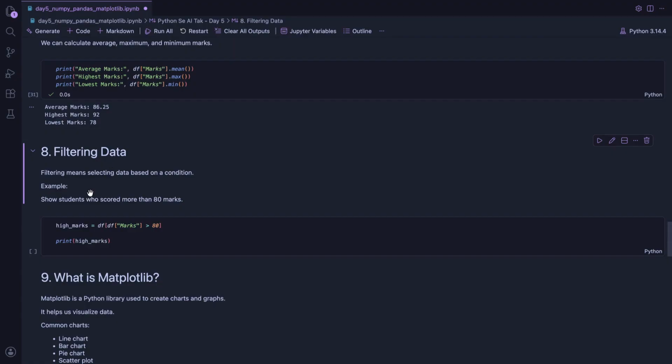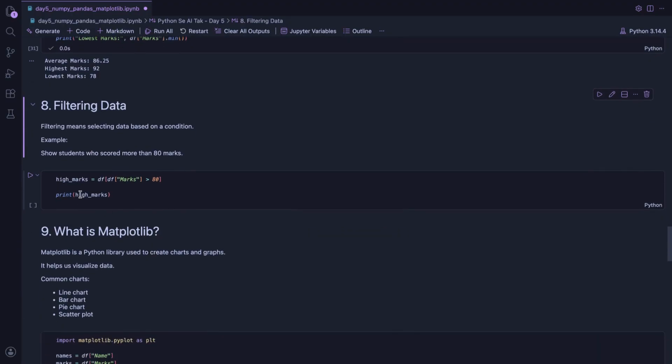Now let's learn filtering. Filtering means selecting only the data that matches a condition. For example, show only students who scored more than 80%. This is very useful in real life. Like show customers from Mumbai, show students above 80%, or show products with high sales.